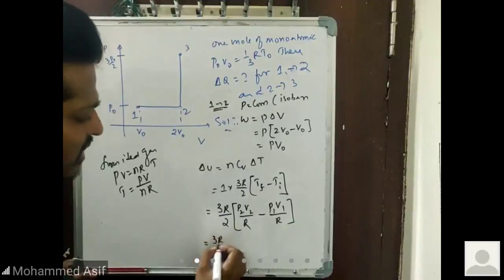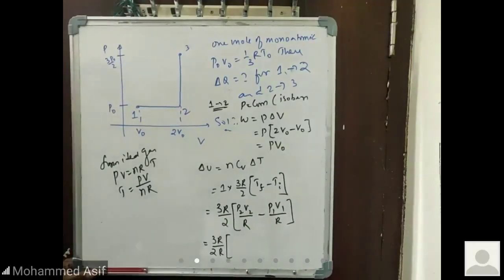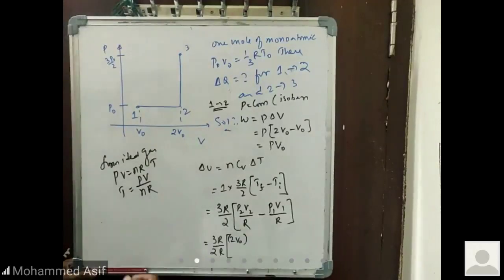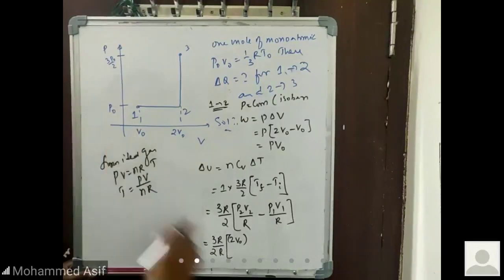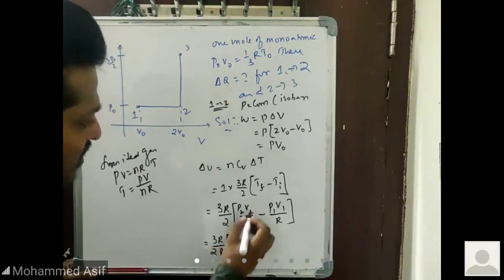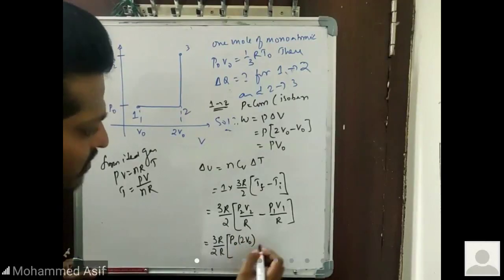So this is 3R by 2 into R as usual. P2 value is how much for me? P2 value is P naught, and V2 is 2 V naught, minus P1.